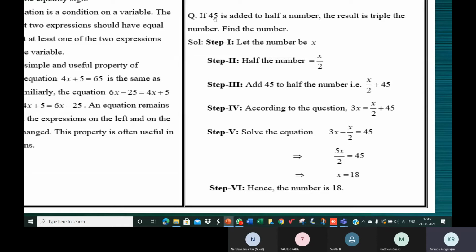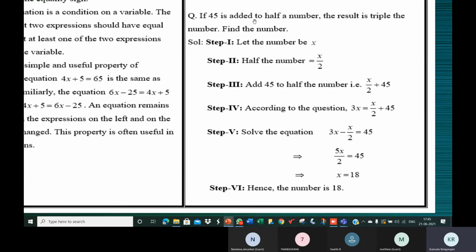Now what is given? Add 45 to half of that number. Why x by 2, children? If the number is 50, will you not do 50 by 2? If the number is 75, will you not do 75 by 2? Similarly, when the number is x, half of the number is x by 2. Now add 45. Okay, so x by 2 plus 45.